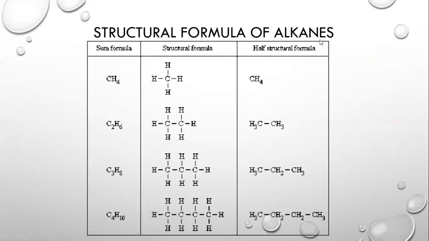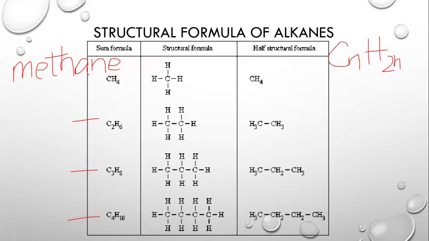Let's look at the structural formulas of the first four alkanes of the series. The first one that we have is methane, as suggested by one carbon. Then we have ethane, then propane, and then butane. You need to see that in the structural formulas that we have here, every bond is a single bond, which tells that it is part of the alkane series, and also the general formula CnH2n+2 is fulfilled by every formula that we have, either ethane, propane or butane.